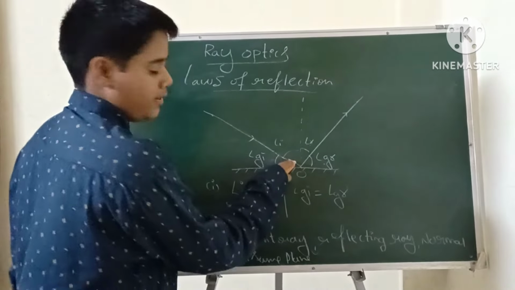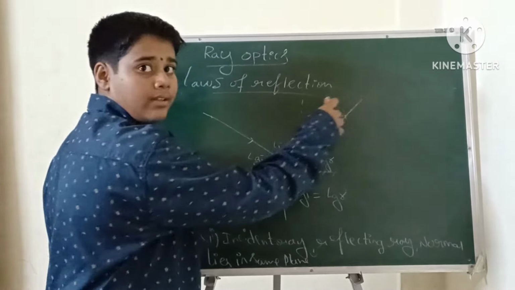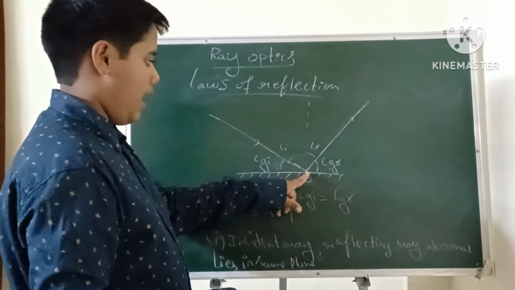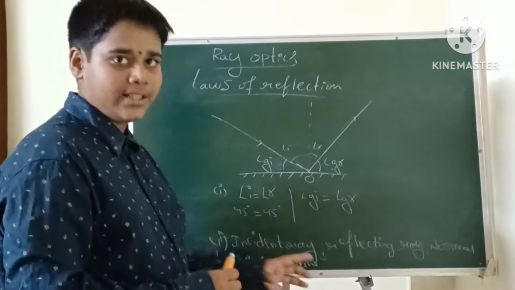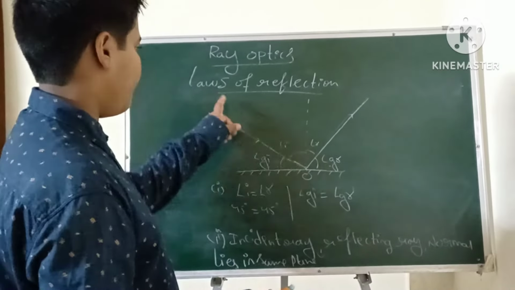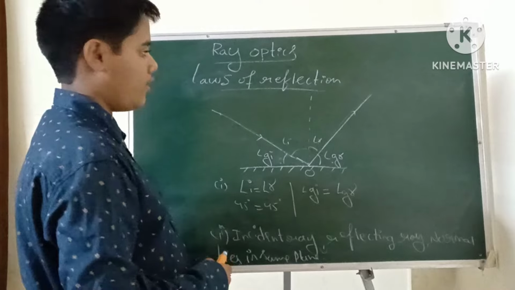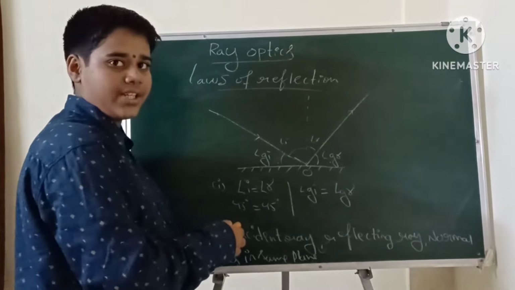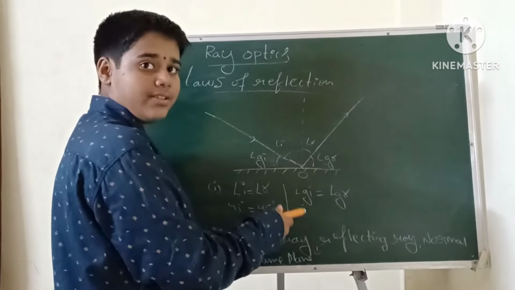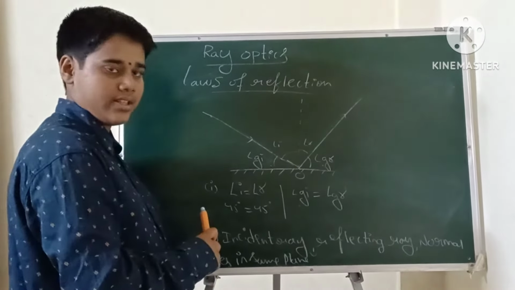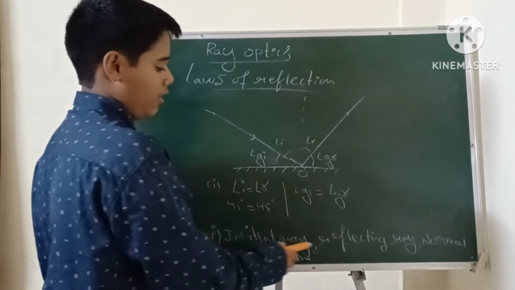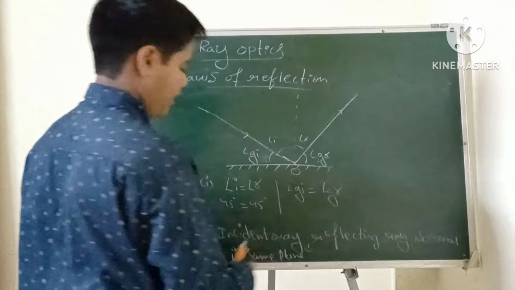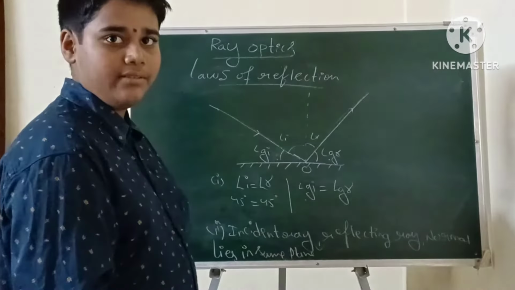This is the incident ray, this is the reflecting ray, this is the normal. These three lie in the same plane. That is the second law. These are the two laws of reflection. Angle of incidence is equal to angle of reflection. Glancing angle of incidence is equal to glancing angle of reflection. And the incident ray, reflecting ray, and normal lie in the same plane.